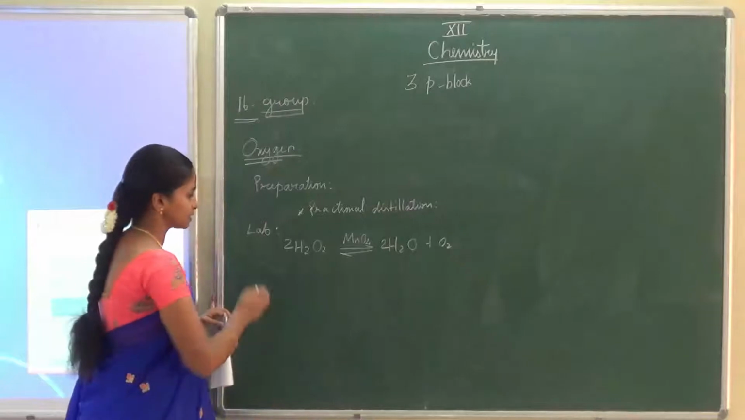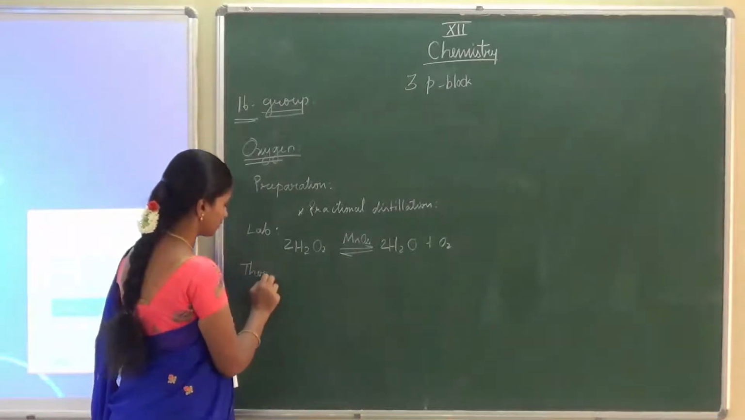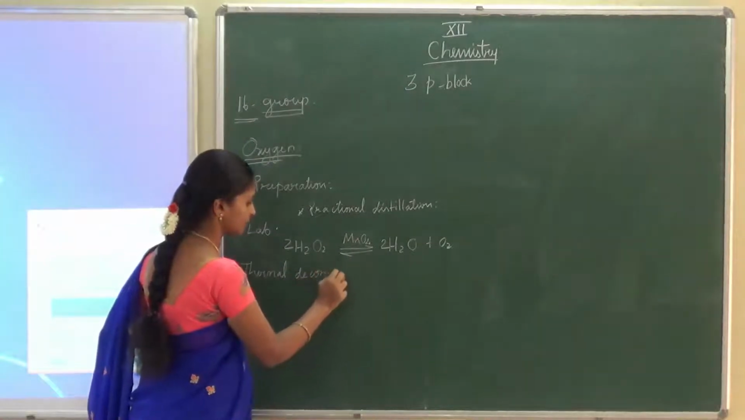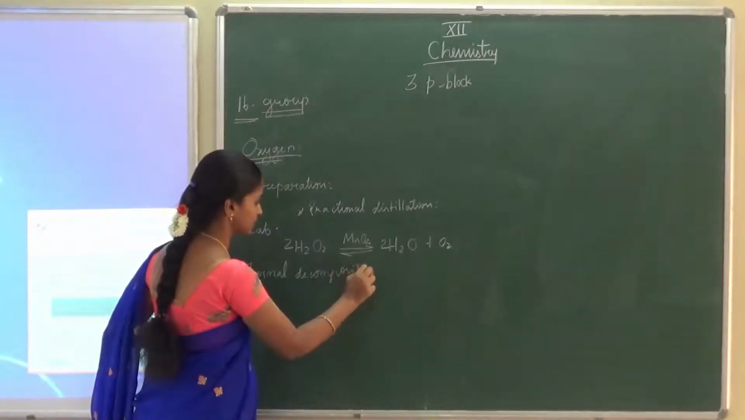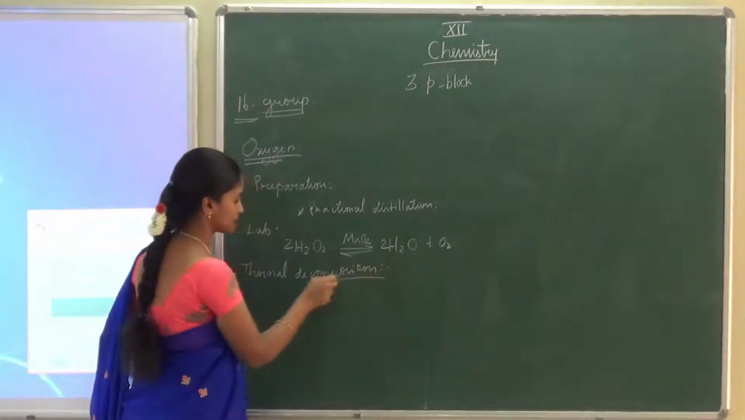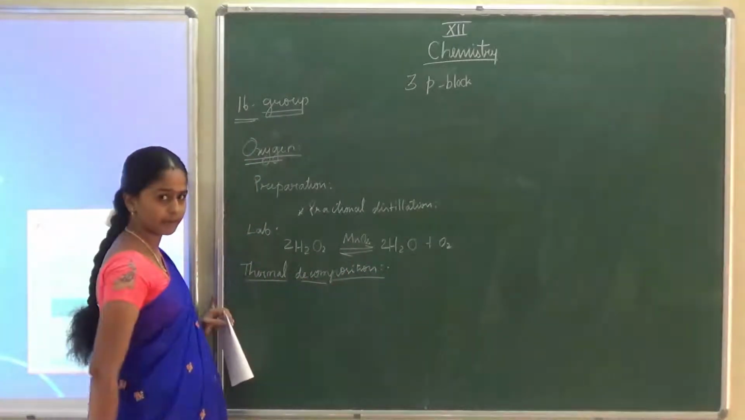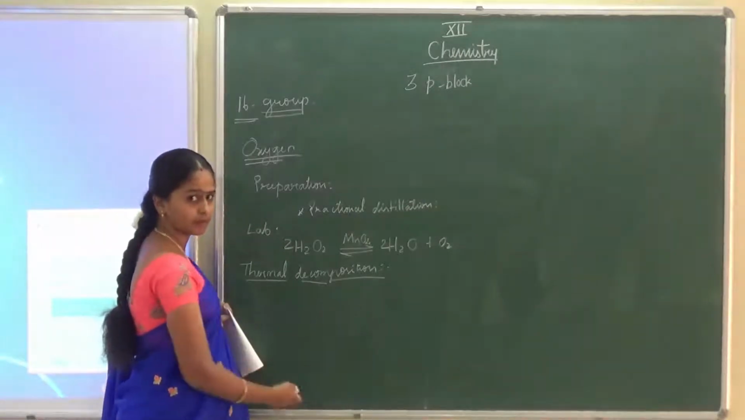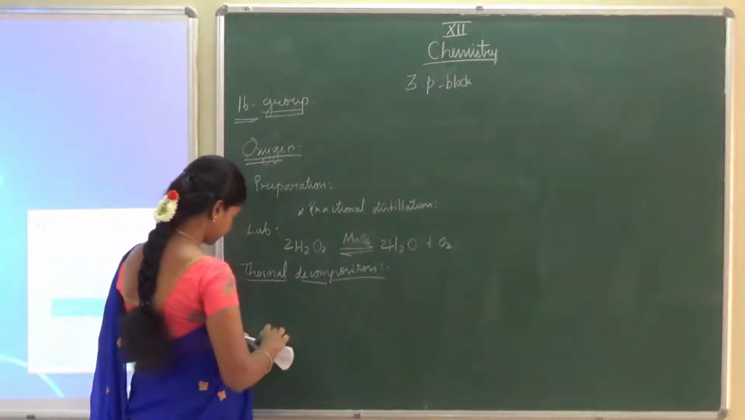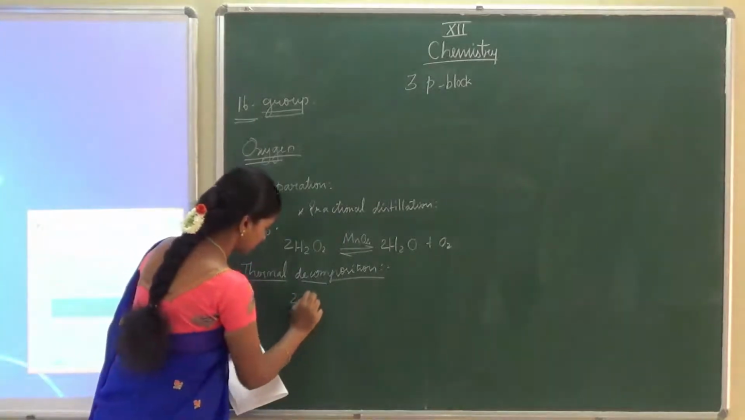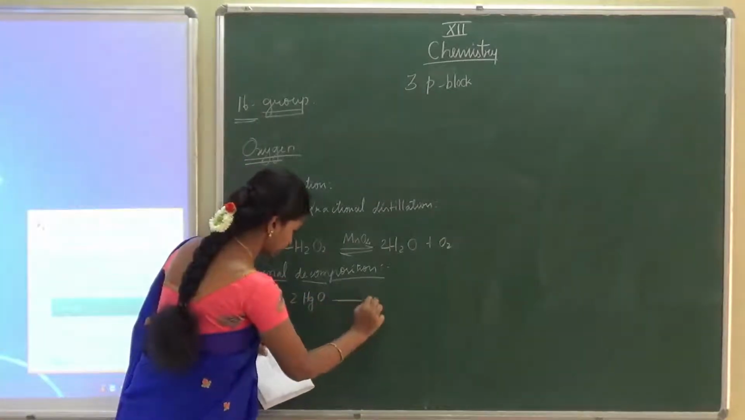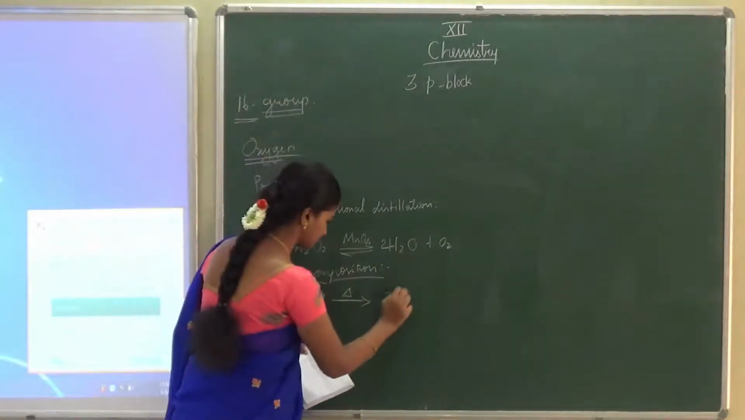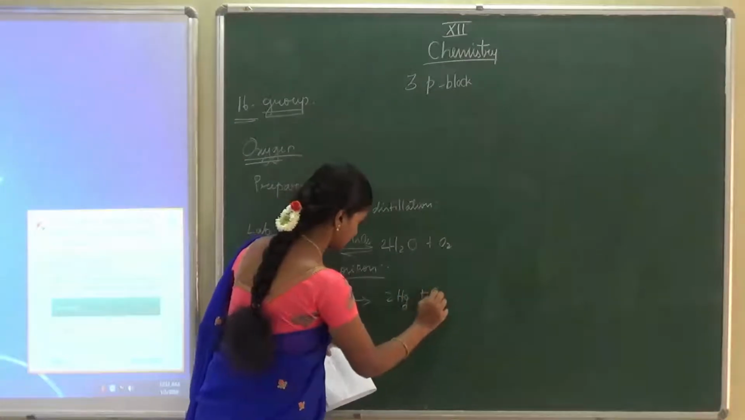Some other decomposition methods are also there. We can give thermal decomposition. In 2 marks they can ask: how will you prepare oxygen by the thermal decomposition method? So just copy down all the methods of how we can prepare it. The first one here, mercurous oxide. When we heat it, it will be decomposed as 2Hg plus O2.